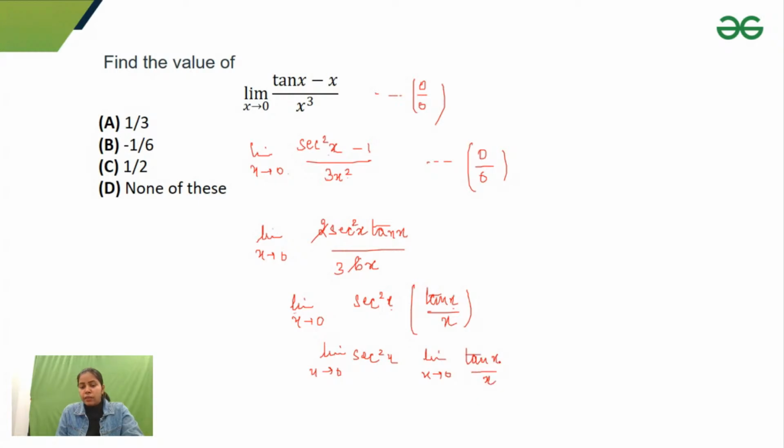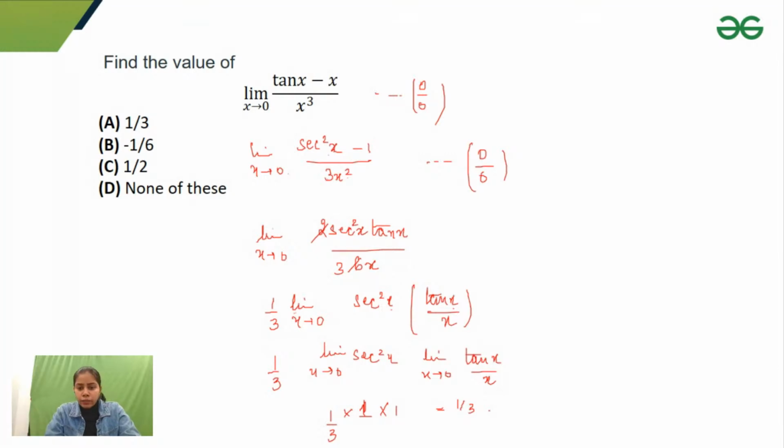Again, I can apply the L'Hopital rule in this. It would become 1, and sorry, I have 3 as well. Let's keep 1 by 3 outside. So 1 by 3 into 1, I'll get 1 by 3 as my limit. Right, Aman, 1 by 3 is correct.